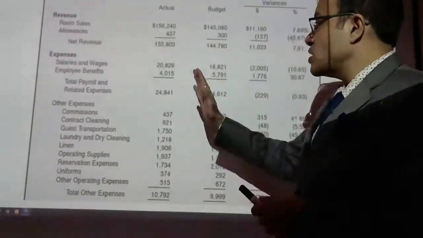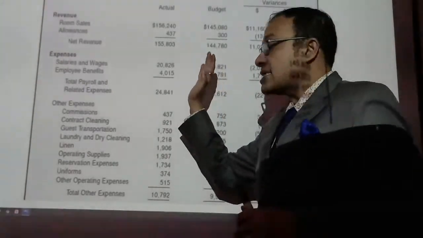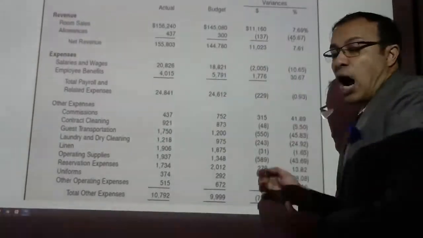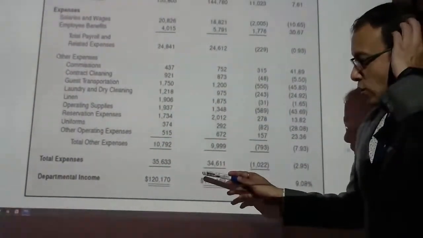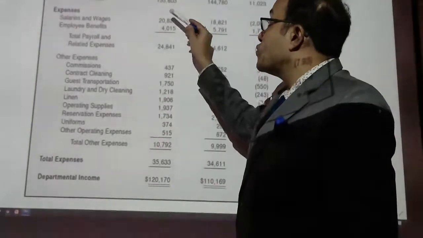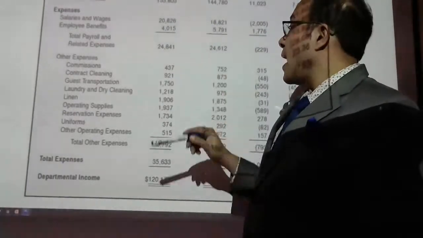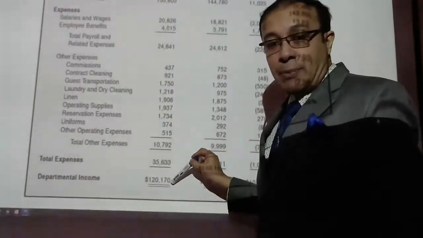And then for each and everything, there was something which was projected and what has actually happened. So we find out the variance. We found it out in percentage, and after that, what do we do? You can see the total expense is calculated, and there is the total revenue which was calculated as the total net revenue. So total revenue minus expense is the departmental income.